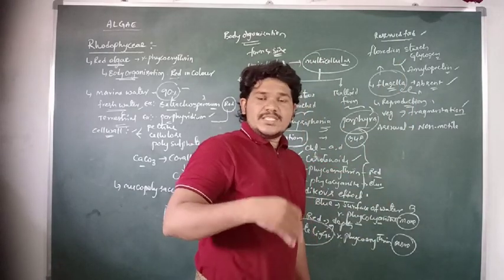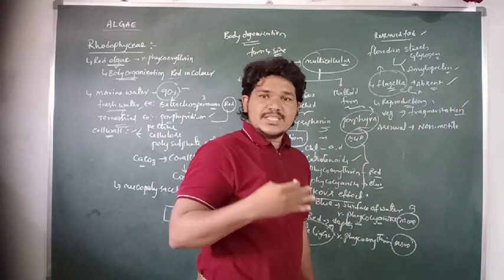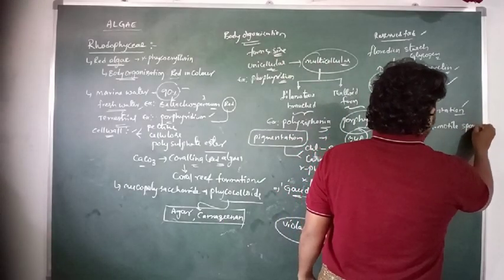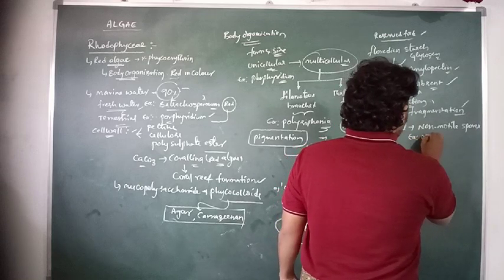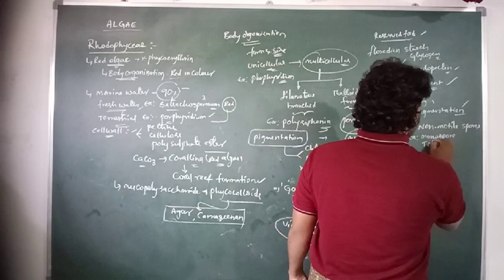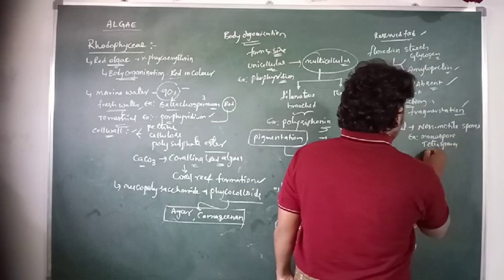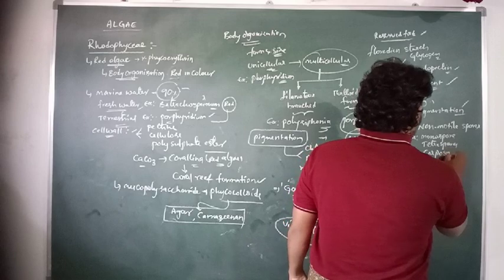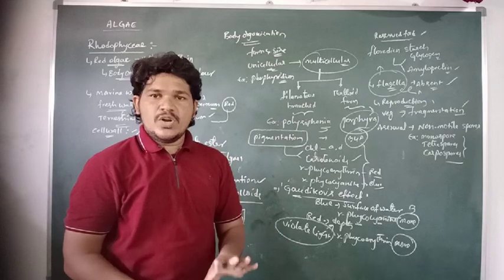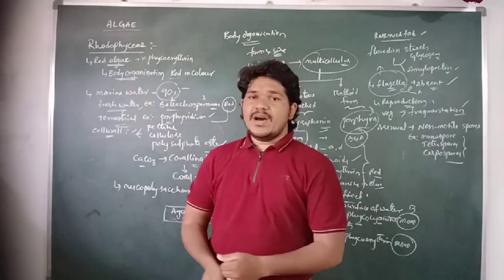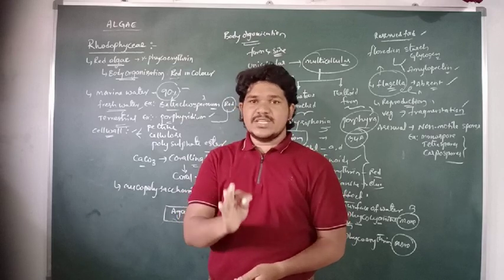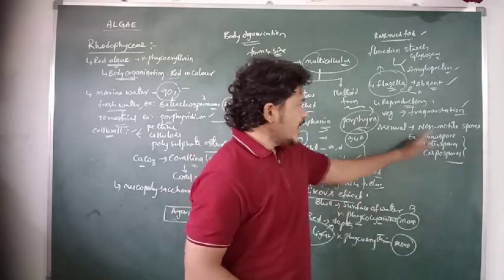For example, the monospores, tetraspores, and carpospores. So these are the different kinds of non-motile spores involved in the asexual reproduction of red algae.